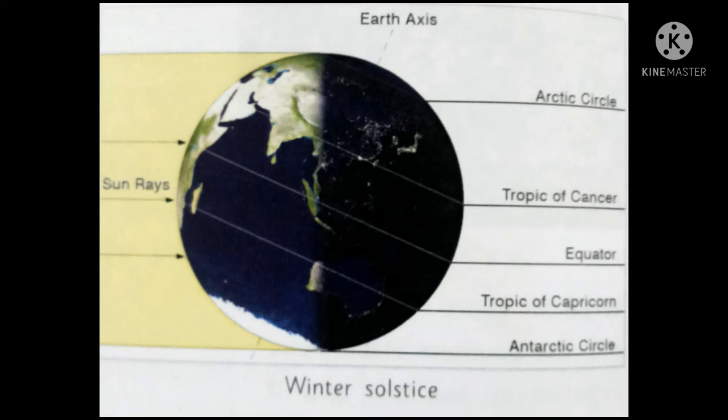Mostly on December 21st, the rays of the Sun fall vertically over the Tropic of Capricorn. The southern hemisphere has the longest day and shortest night. At the same time, it is summer in the southern hemisphere but winter in the northern hemisphere. This position is called winter solstice.